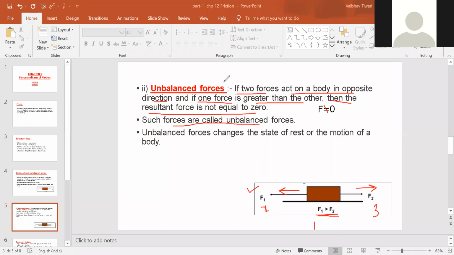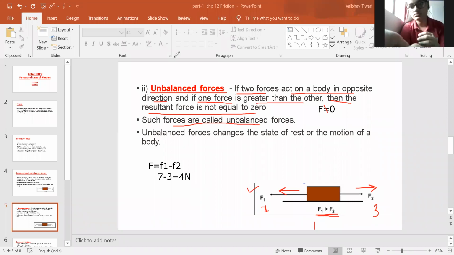If we calculate the resultant force, then F equals F1 minus F2. This is the formula we use to find the resultant force. That would be 7 minus 3, which will give 4 Newton. And what would be the direction of this 4 Newton force?